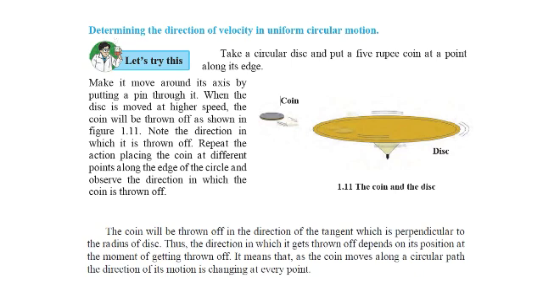Now, this is a small experiment that is being carried out to tell you how direction of velocity is determined in a uniform circular motion. So you have got a rotating disc. You keep a 5 rupee coin here and you move the disc and see what happens. The coin will be thrown off in the direction of tangent, which is perpendicular to the radius. So it will fly perpendicular to the radius. So the radius is measured like this. The direction is moving like this. The direction in which it gets thrown off depends on its position at the moment it is thrown out along the circular path.